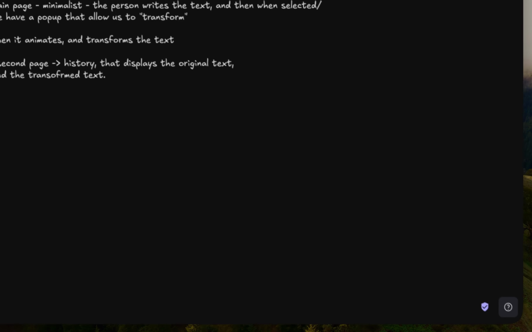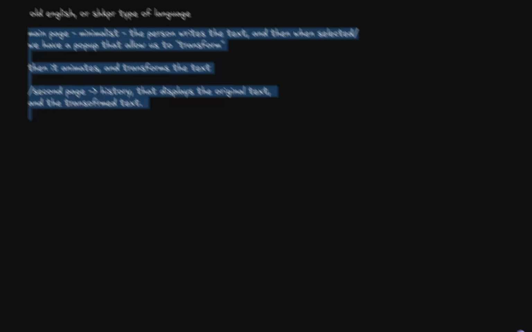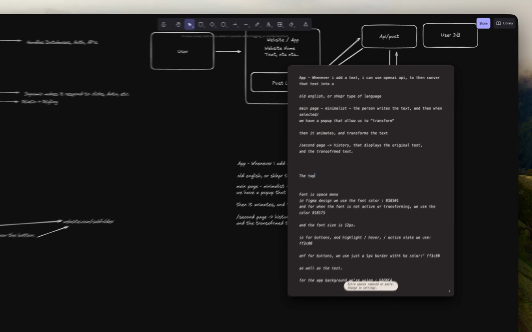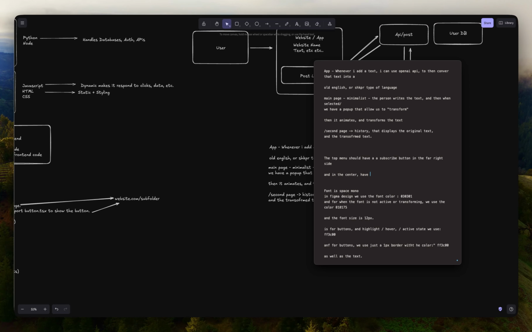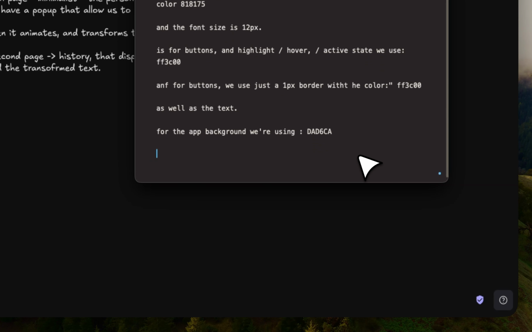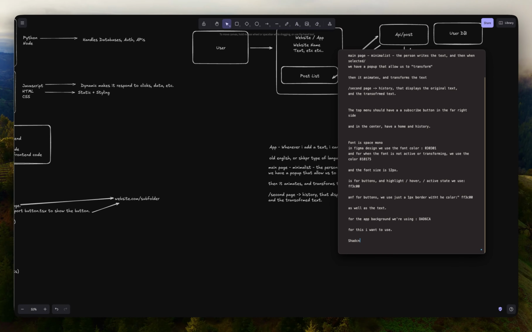I'm going to go back into Excalidraw, and I'm going to copy this, which is the app idea, and then this structure. And then I'm going to say the top menu should have a subscribe button to the far right side, and have a home and history. Okay, so for this, I want to use Shadcn UI, TypeScript. We want to use Next.js, Node, and Supabase as the database.